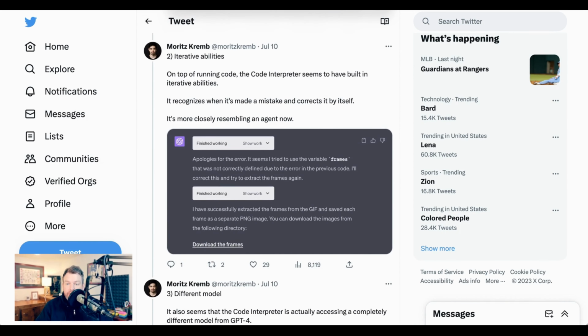On top of running code, the Code Interpreter seems to have built-in iterative abilities. It recognizes when it's made a mistake and it corrects it by itself. It's more closely resembling an agent now.